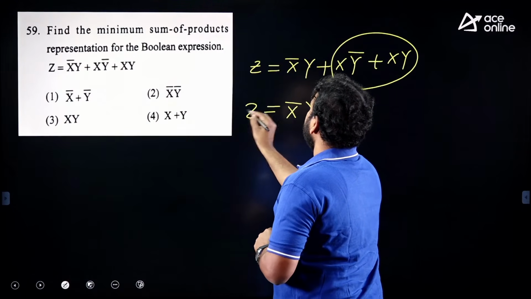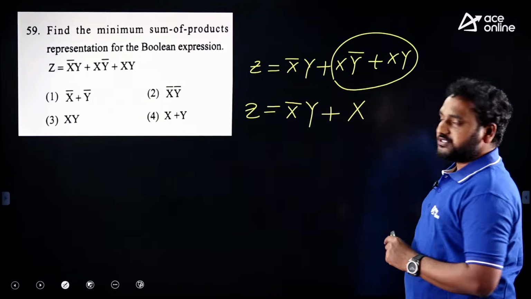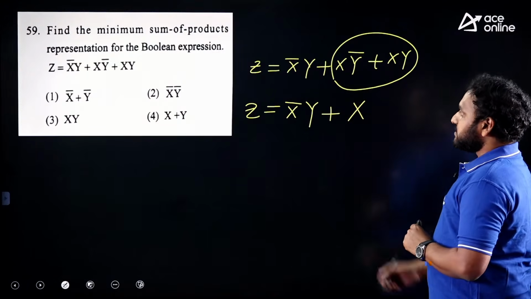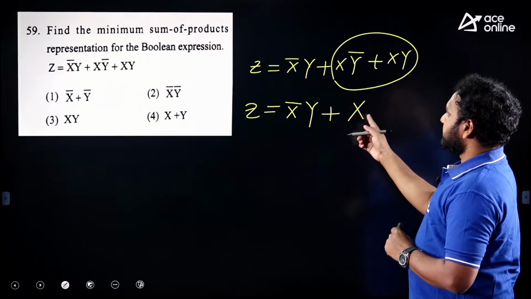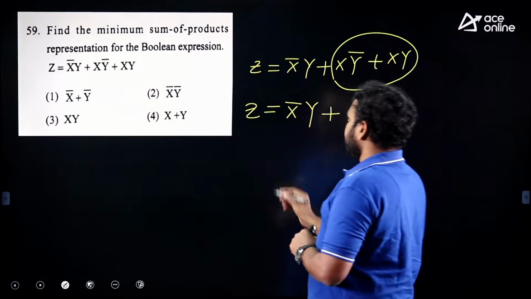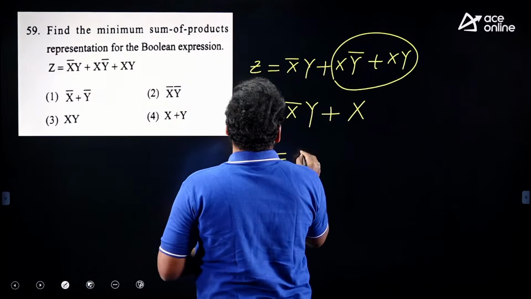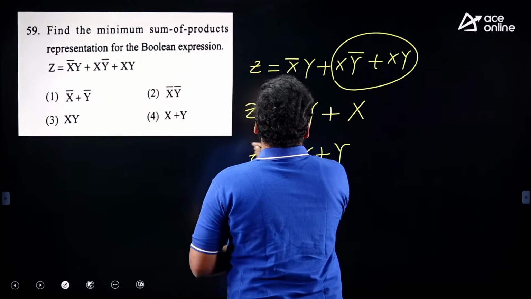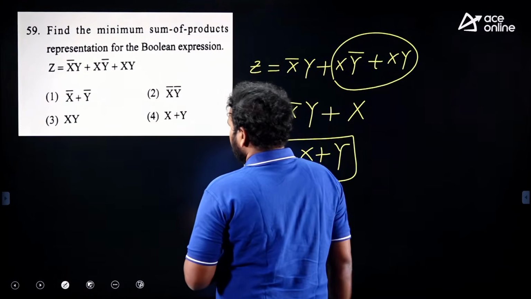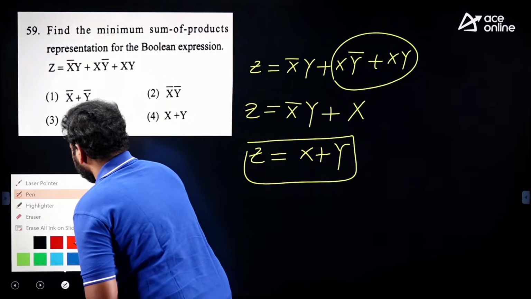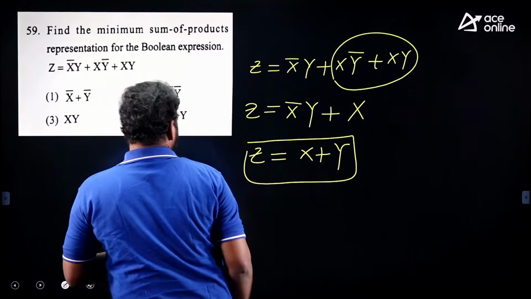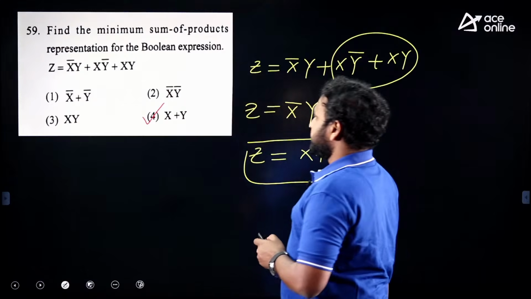We have studied this in the redundant literal rule. As per the redundant literal rule, x plus x bar y is equal to x plus y. 4 is the correct option.